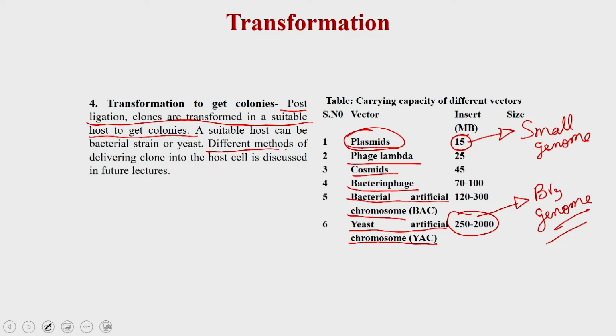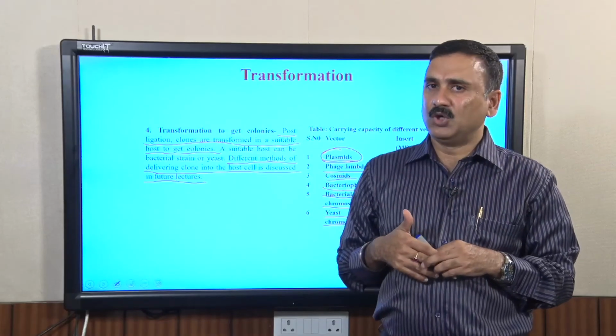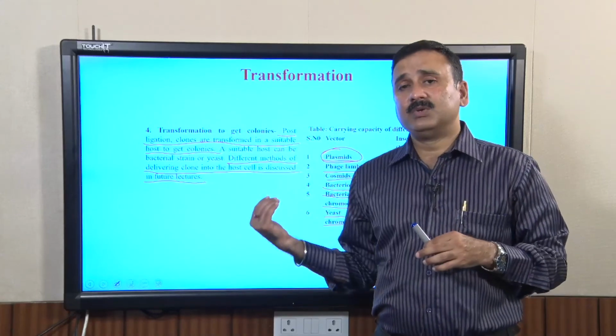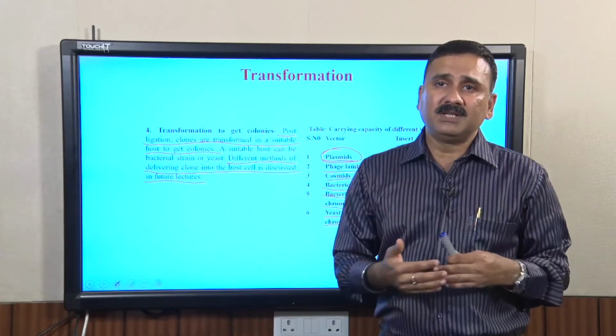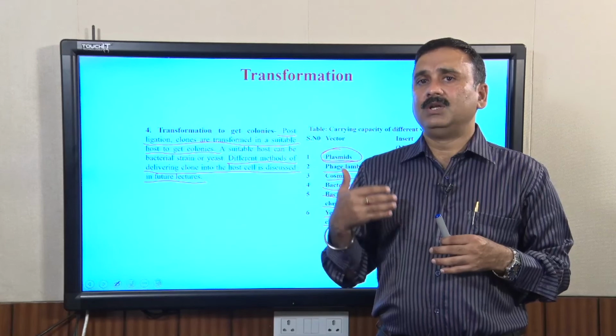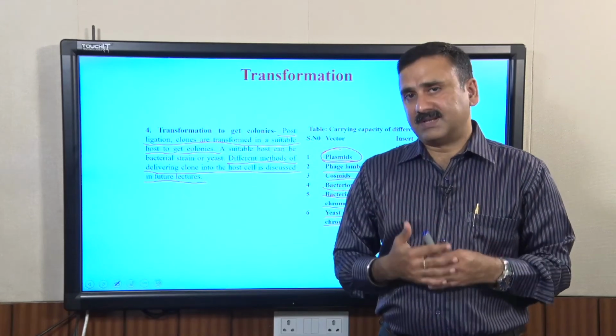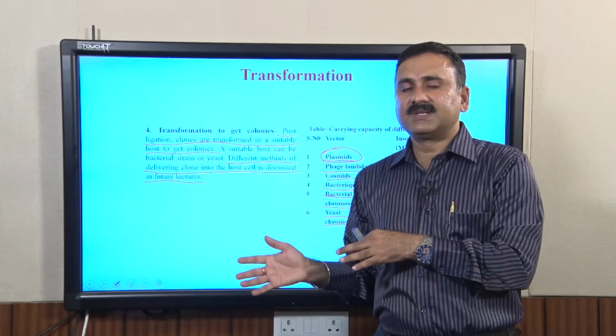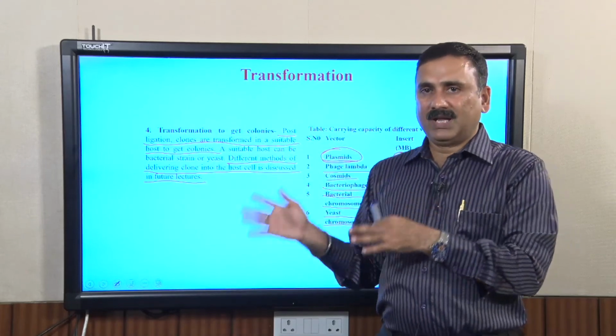We are going to discuss the different methods of delivering clones into the host cell in our subsequent lecture. By following these 4 or 5 steps, you can generate the genomic library. Subsequent to this, you have to screen the genomic library to get your gene of interest. That we are going to discuss in the subsequent lecture.